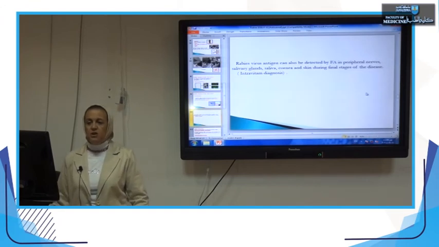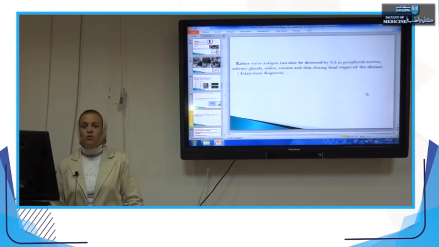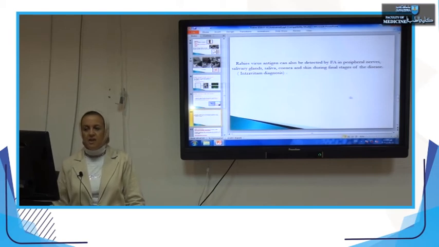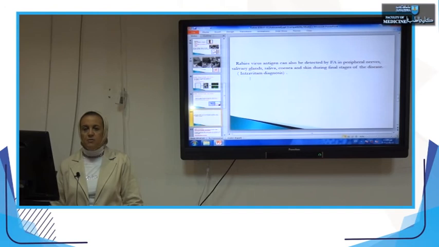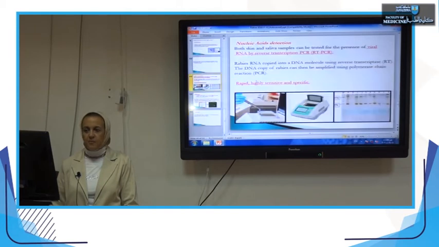Rabies virus antigen could also be detected by fluorescent microscope from specimens taken from peripheral nerves, from salivary glands, from the saliva, from the cornea, or from the skin surrounding the hair follicles, and this is called intravitam diagnosis. Stained also by the same method, by direct immunofluorescent technique or fluorescent antibody technique.